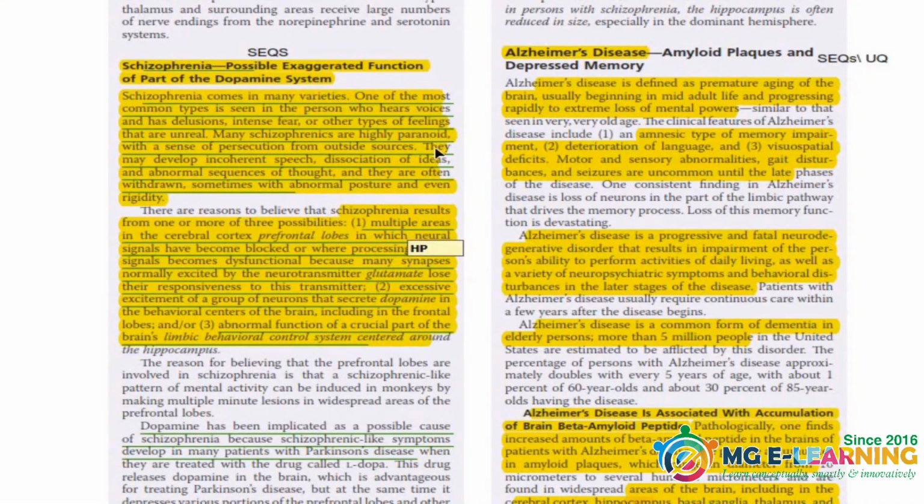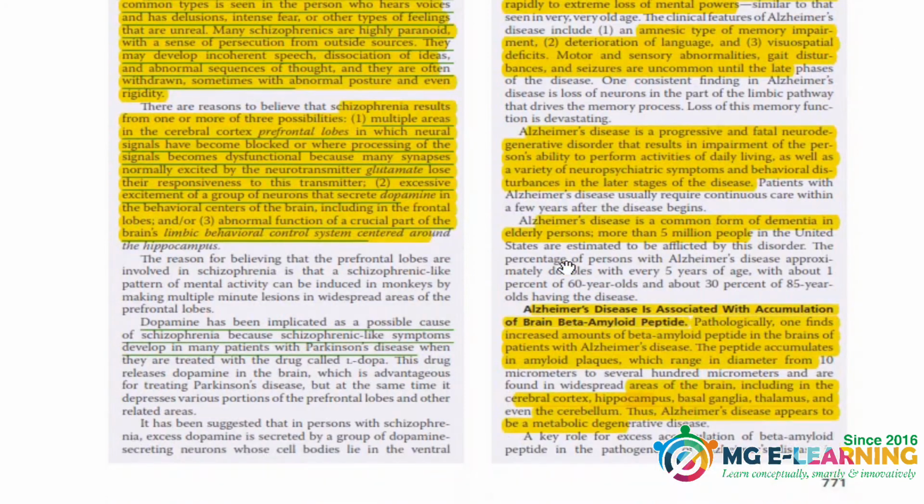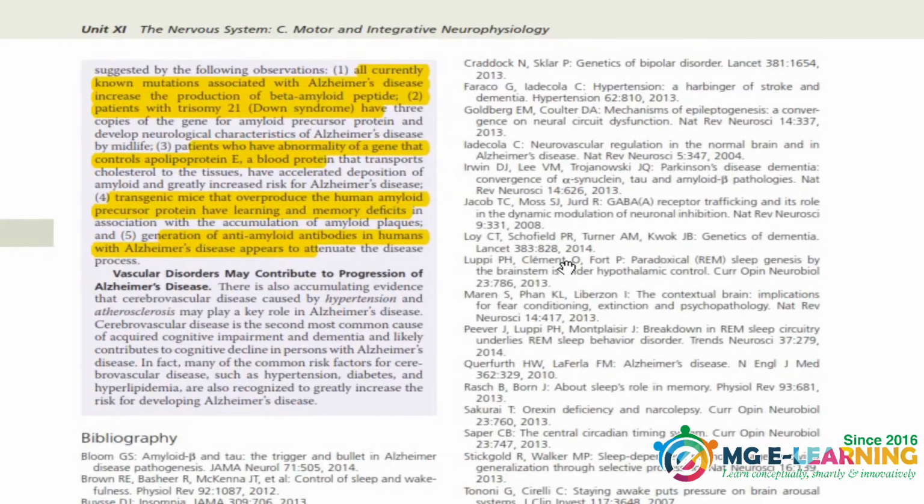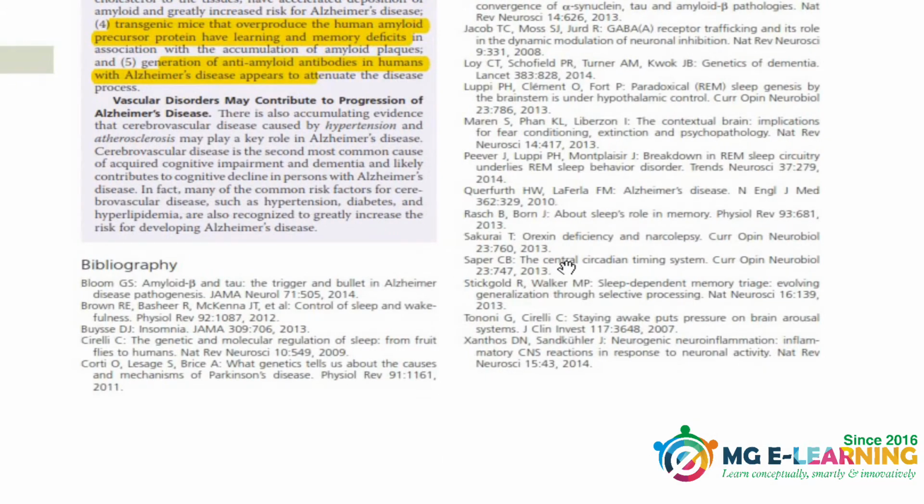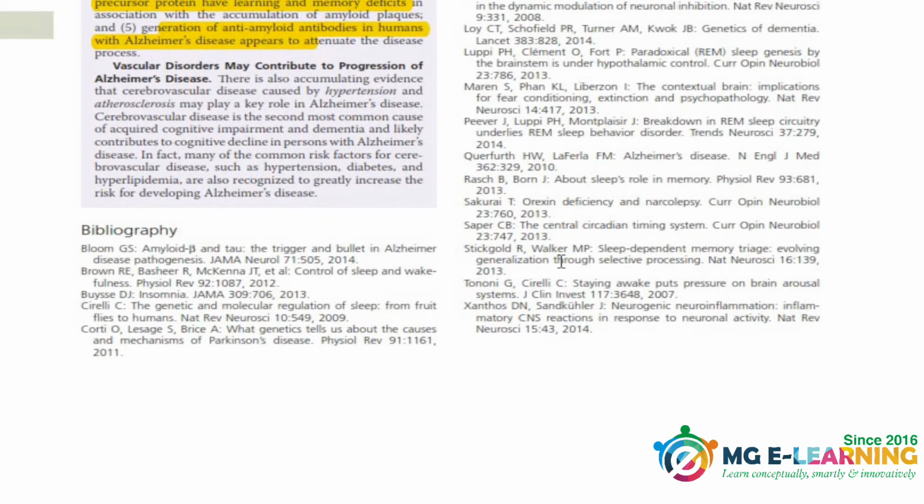The SEQ-wise important topics are on this page. This is schizophrenia and Alzheimer's disease. You have to write detailed notes about these 2 diseases, schizophrenia and Alzheimer's. I have highlighted all the important points in these boxes so you may benefit. That's all about this chapter.